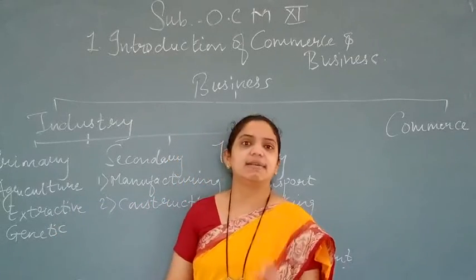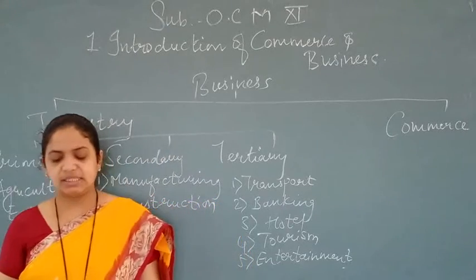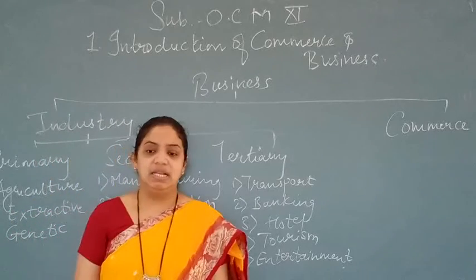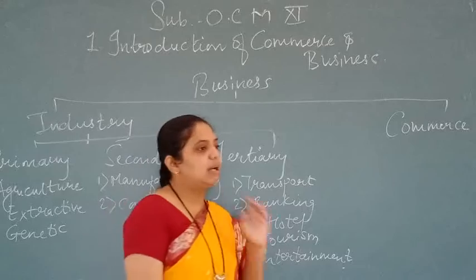Number 3 is genetic industries. Genetic industries relate to what? Genetic industries are engaged in reproduction and multiplication of plants and animals. The examples they have given are sericulture, horticulture, animal husbandry.